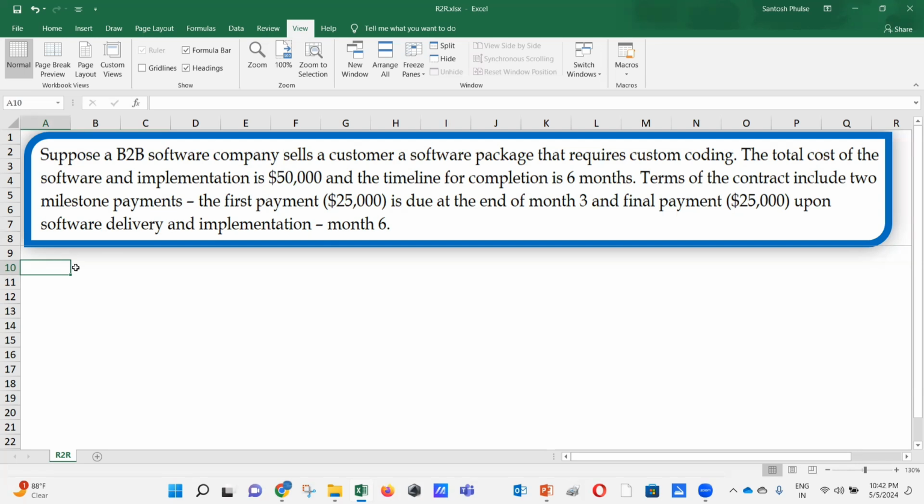If your invoice is raised on the very first day of the contract, your answer is drastically going to change. If the invoicing is going to be based on the milestone, your answer is going to change. And if you are going to raise the invoice on software delivery and implementation, your entire answer itself is going to change again. So we have three scenarios, and in each stage, your answer is going to change.